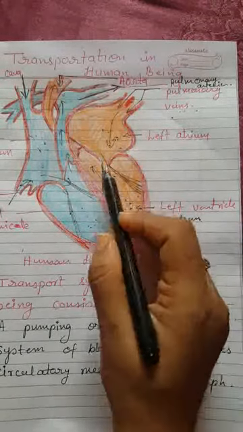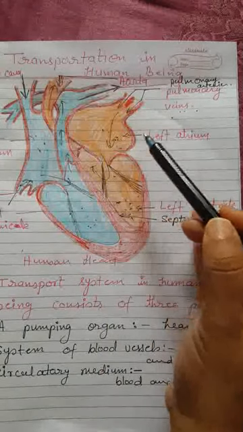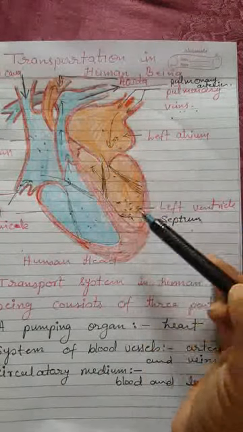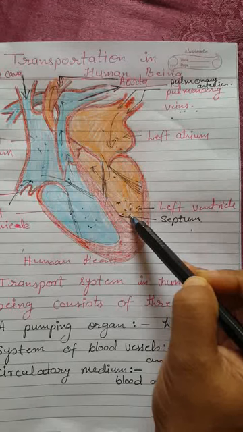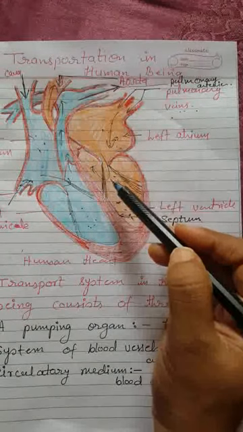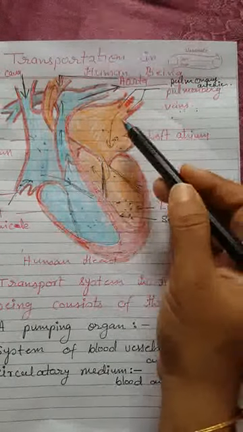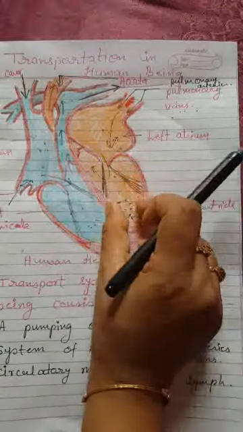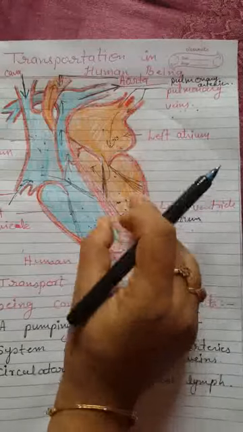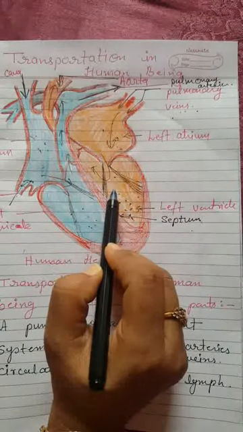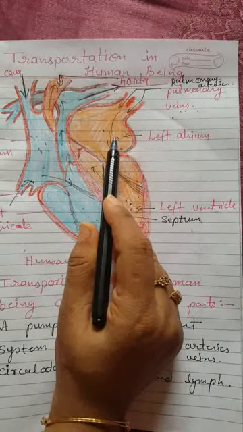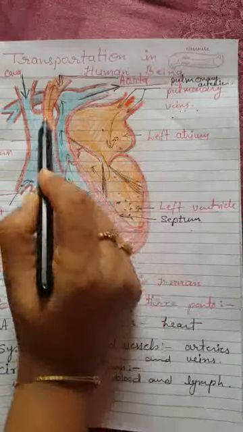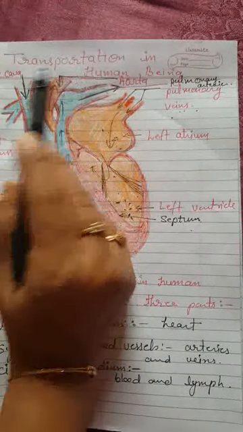And there is a valve between the atrium and ventricle on the left part. This valve ensures that the blood does not flow in the backward direction. This is a valve, this is a valve. When the blood comes here and this left ventricle contracts, this valve ensures that the blood does not go back to the left atrium, but it goes through the aorta to different parts of the body.